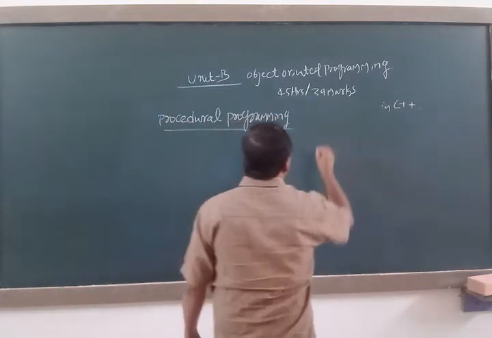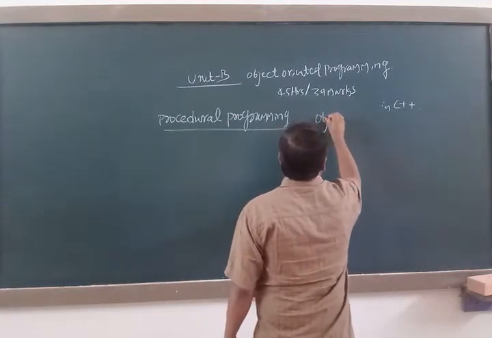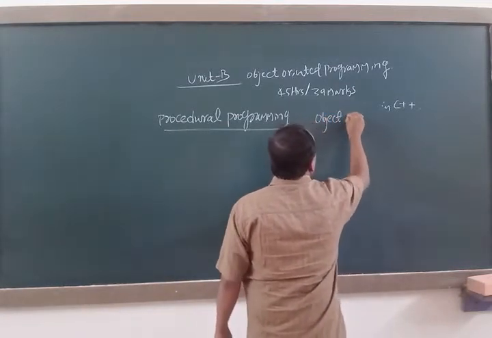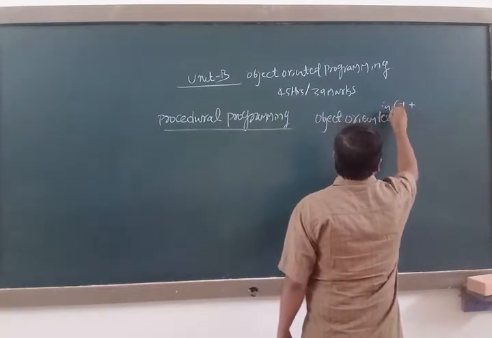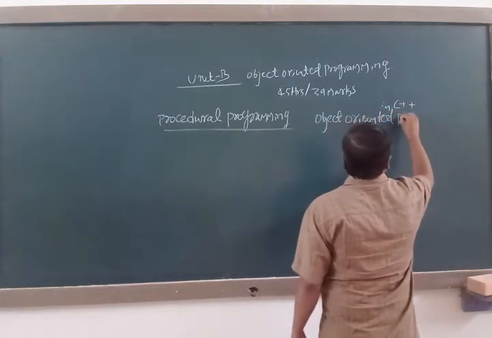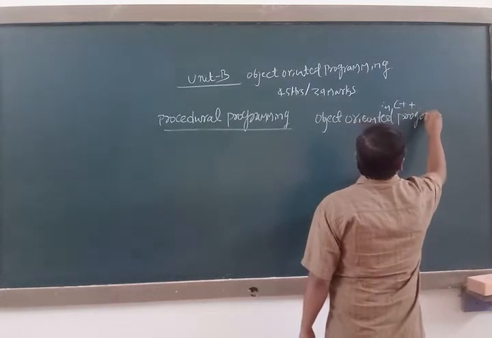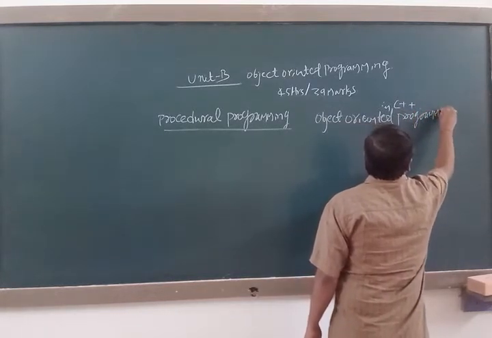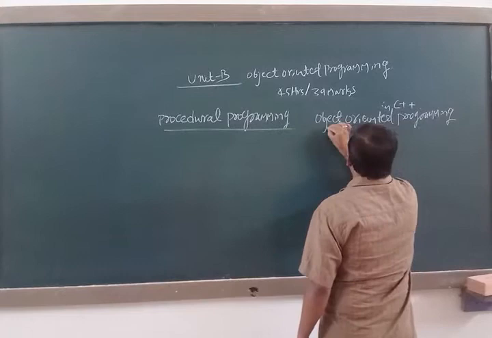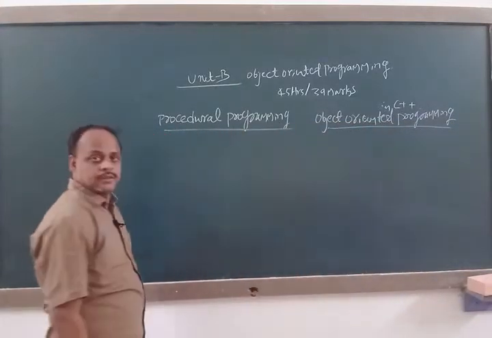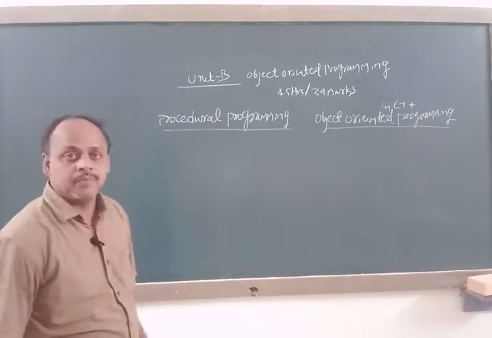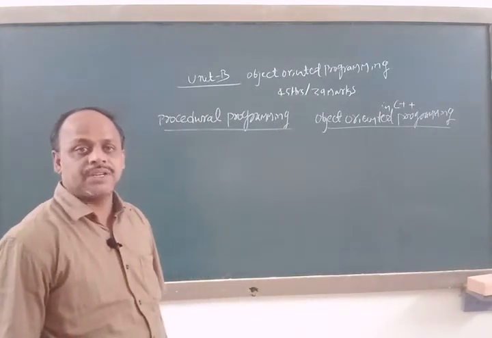Procedural programming, object oriented programming, right? This is very important for the annual examination.